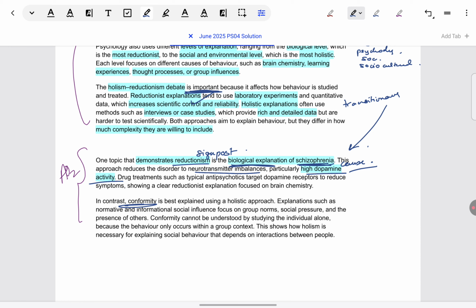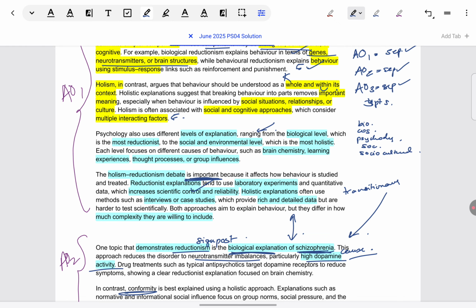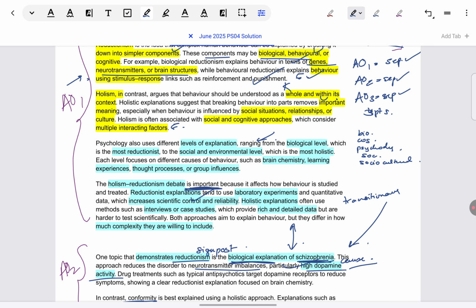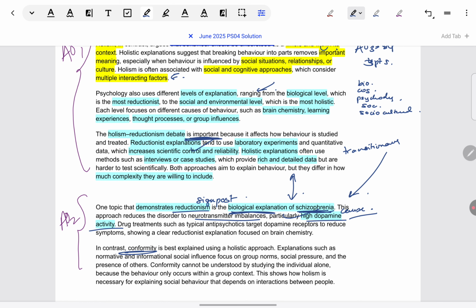Earlier in the beginning, I made a point about how, if your answer is aligned, even if you've separated AO1 and AO2, it is not difficult to see which point is linking into which. So I hope you're able to see that now, how AO1 was worded in the same way the example is worded. Though the example did not come immediately after the definition, it still is clearly linked to what was given in the definition. In fact, sometimes this approach can be better because you can see so many points under AO1 are getting integrated into this. Its importance is also being shown, its definition is also being shown through this example.